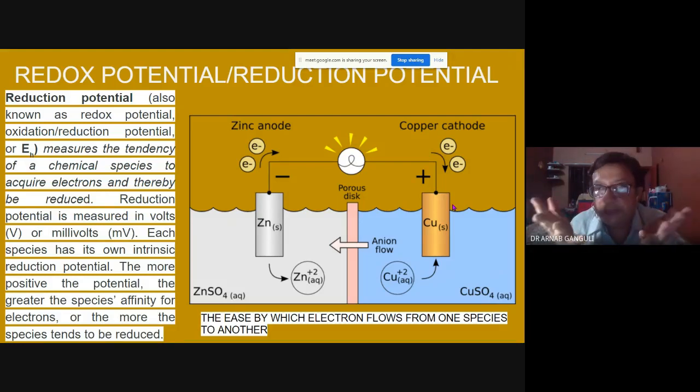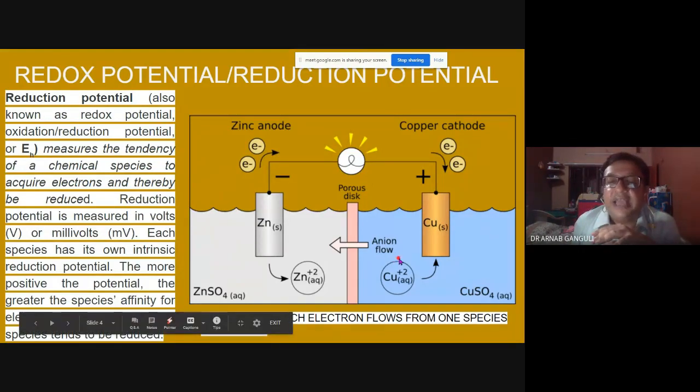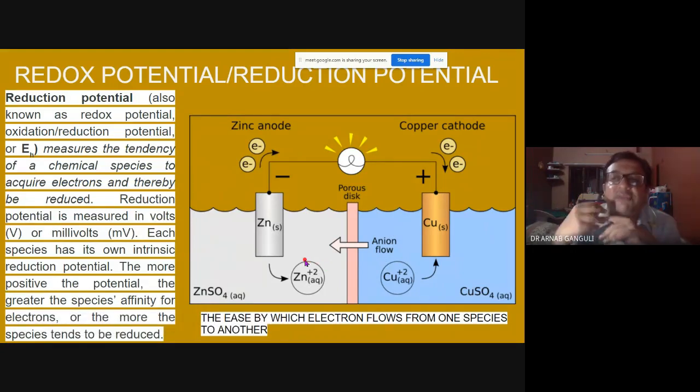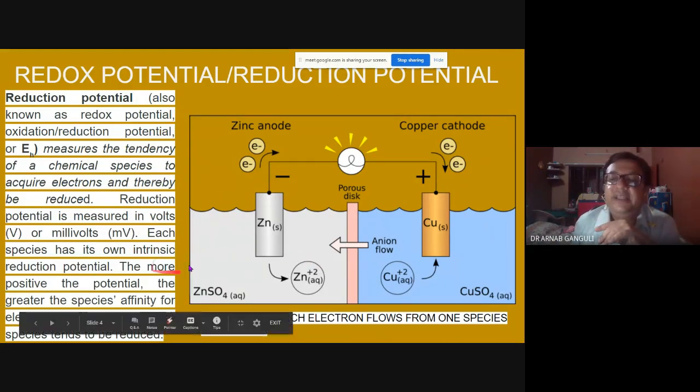This is the principle of a battery. A battery works like this, essentially. At the same time, through this porous disc, the anion will flow from here to here. And then again, you have to charge the battery to separate the zinc sulfate and the copper sulfate.